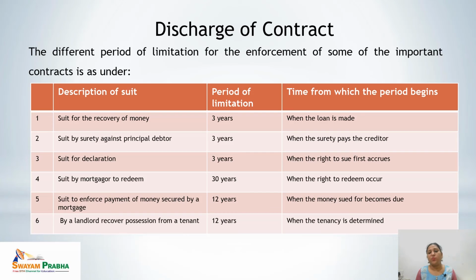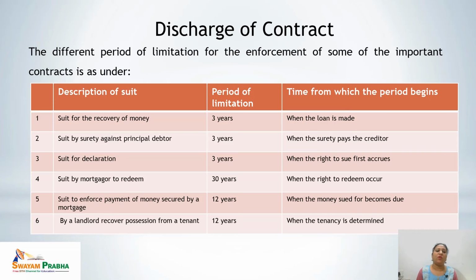As in the previous example, the loan was made on 31st March 2018, so it can be enforced only within 3 years. Next is suit by surety against principal debtor. Again, the period of limitation is 3 years, and the time begins when the surety pays the creditor.